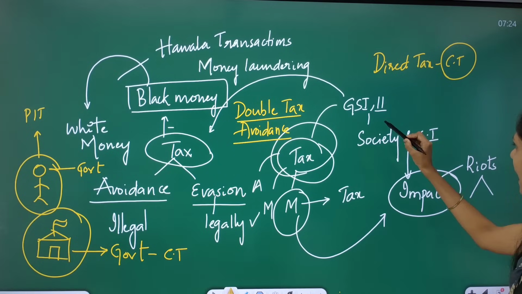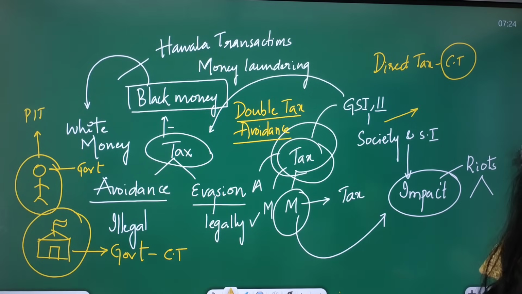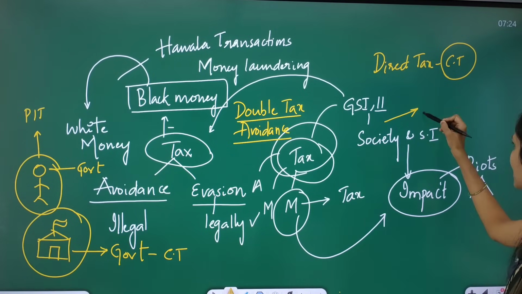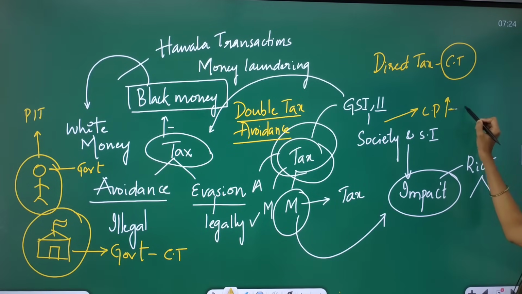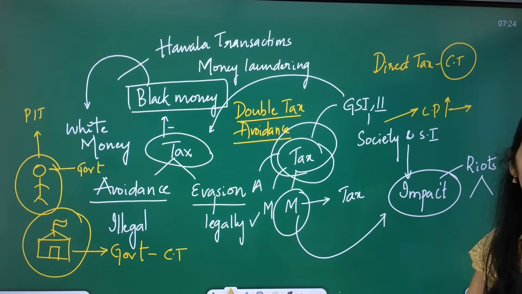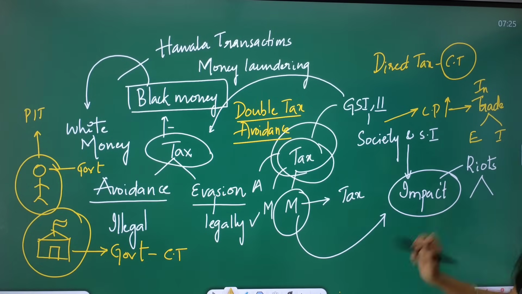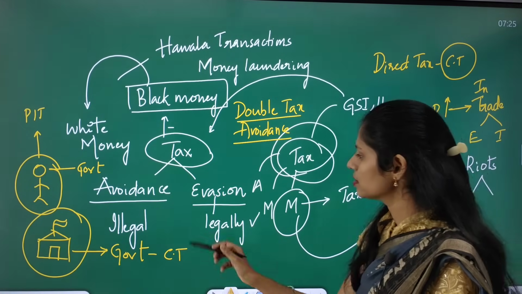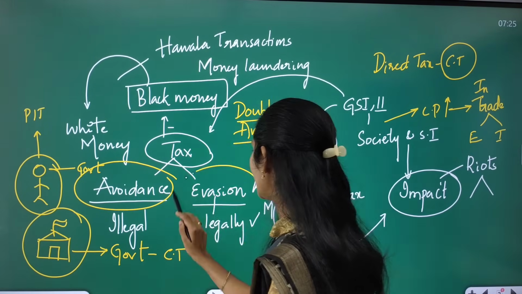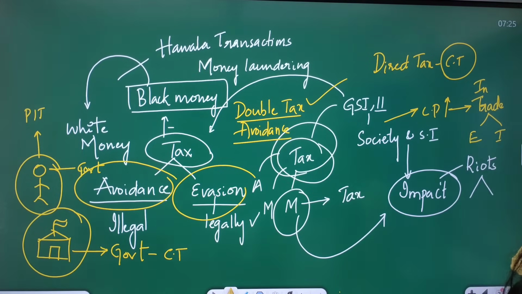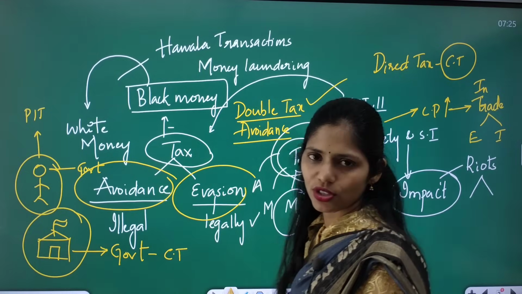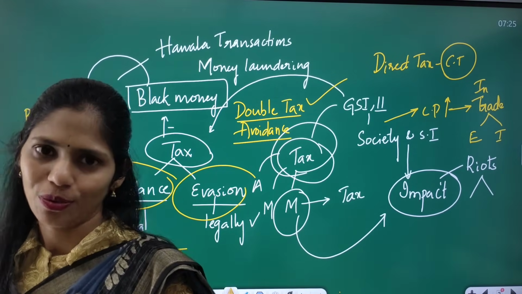Whenever tax is increased, the cost of production will also increase. Whenever the cost of production of goods is increasing, we have to see whether it will be competitive in the international market or not. In this way, we can also see the impact on trade, especially international trade, which includes both imports and exports. Okay, and you have to see this topic called tax avoidance and tax evasion. So what is double tax avoidance? What is this base erosion concept? Are you getting the point? So in this way, you have to read any topic.